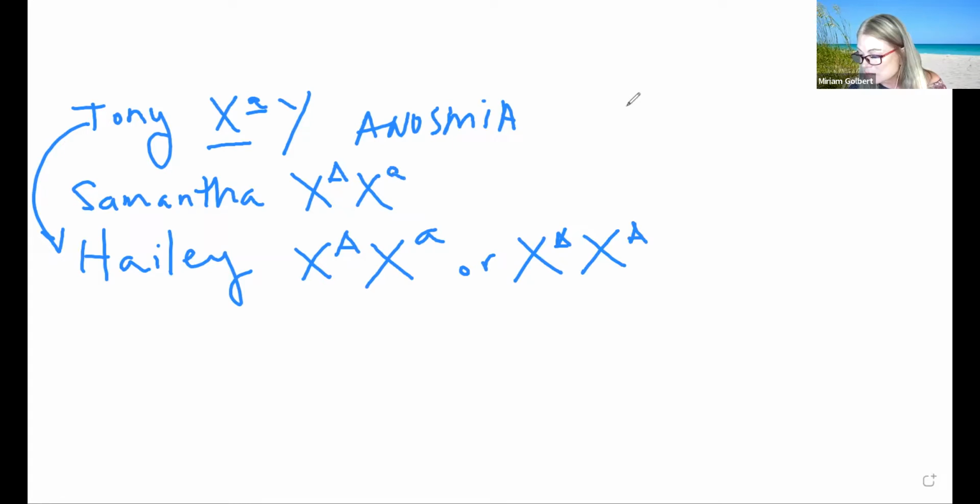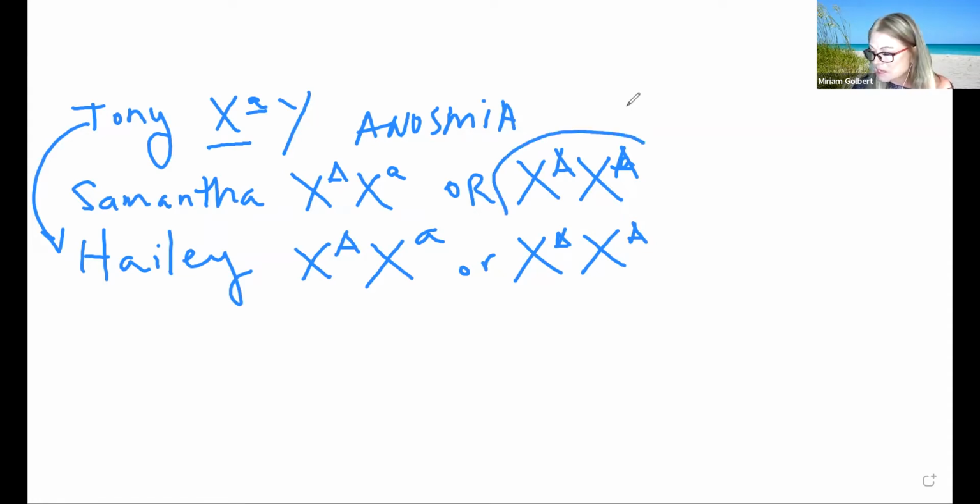So Haley could be that one, or she could also be this one. And we should say the same with Samantha, right? Now remember, sorry, this is a big A. Remember that in order to suffer from the disorder, you only need one allele in the X. But with females, one of the X chromosomes is inactivated, right? It's the Barr body. So they most likely are this kind, right? But we don't know yet. We have to see the children, right?